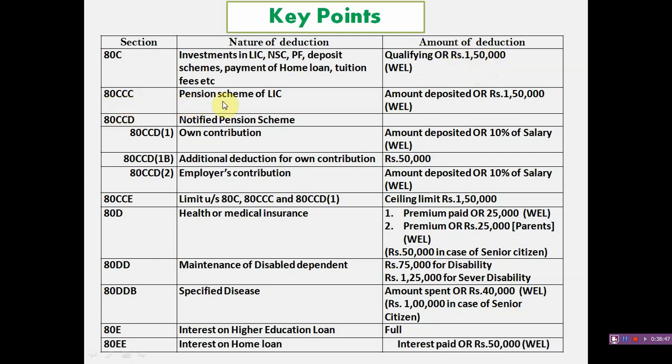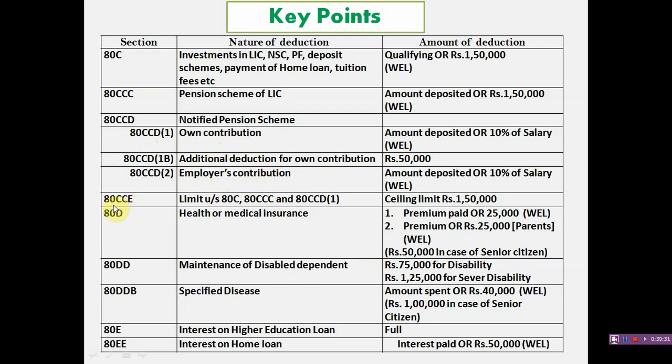80CCC, pension scheme of LIC. 80CCD is notified pension scheme of central government, and in case of LIC pension scheme, maximum deduction is 1,50,000. So 80CCD, as we studied, this deduction is classified as deduction under section 80CCD(1) for own contribution, (1B) for additional deduction for the own contribution, and (2) for employer contribution.